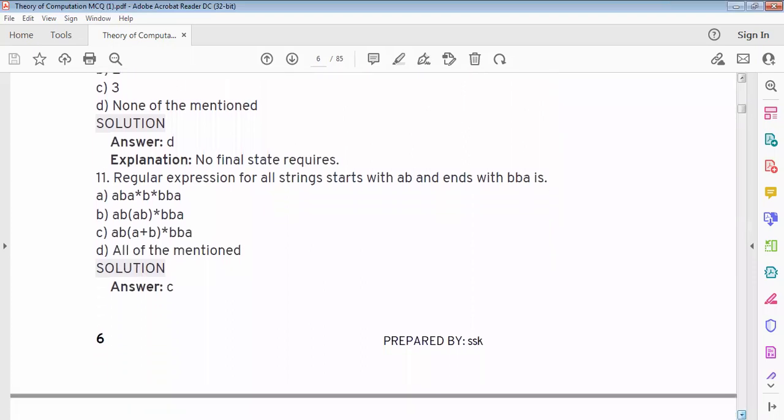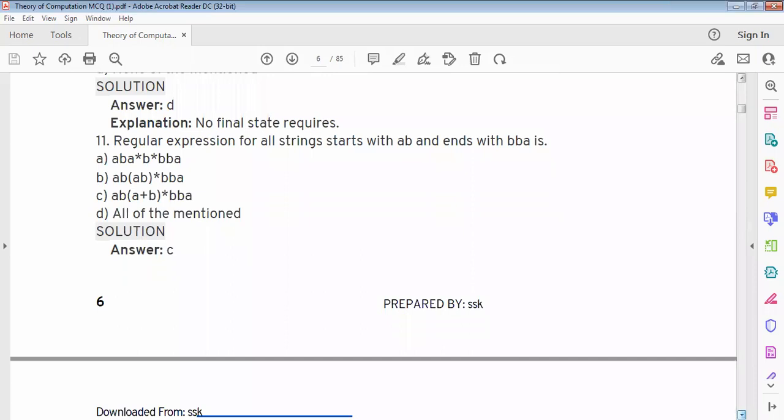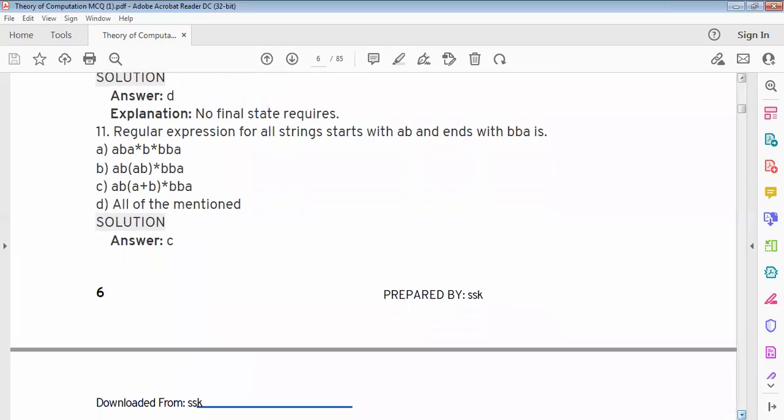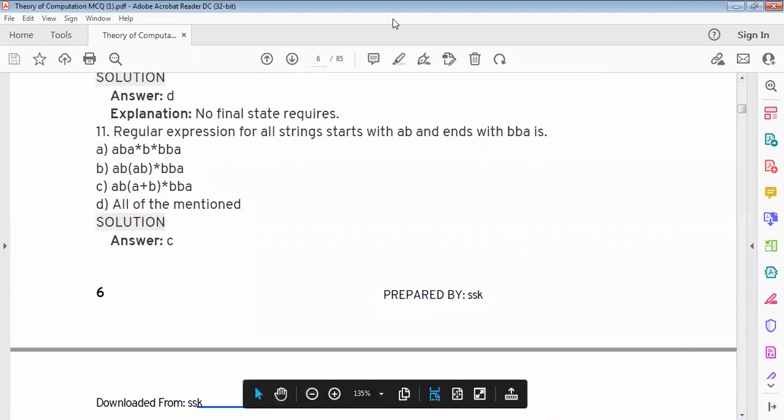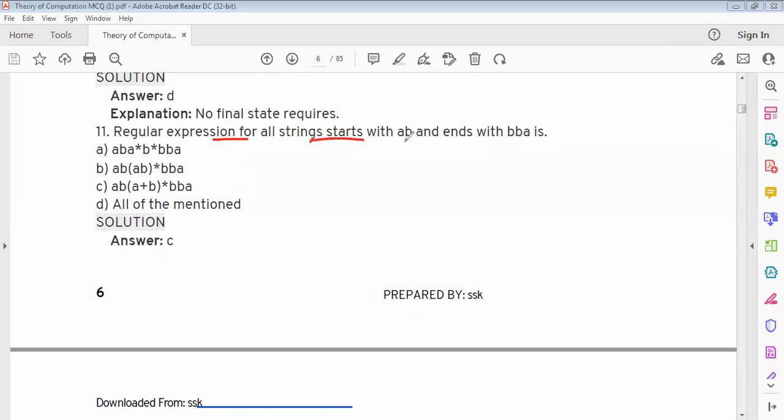Regular expression for all strings starting with AB and ending with BBA. A regular expression for all strings that start with AB and end with BBA is option C. Start with AB and end with BBA, in between, (A plus B) closure.